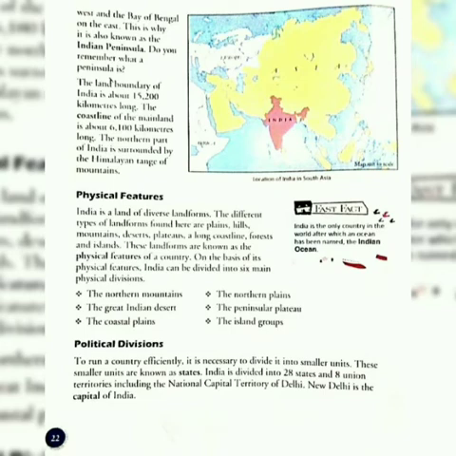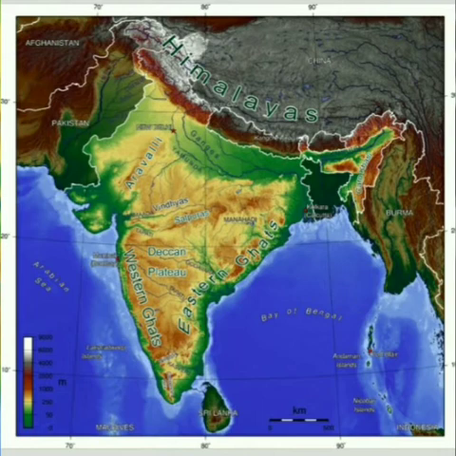Let us read about the physical features of India. India is a land of diverse landforms. The different types of landforms found here are plains, hills, mountains, desert, plateaus, a long coastline, forest, and islands. These landforms are known as the physical features of a country. On the basis of its physical features, India can be divided into six main physical divisions.